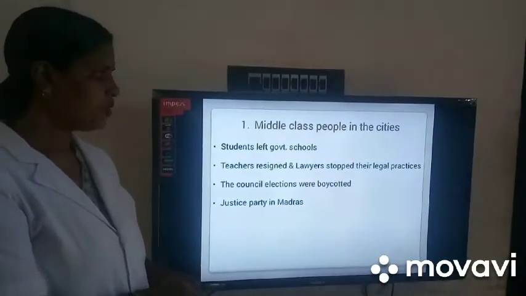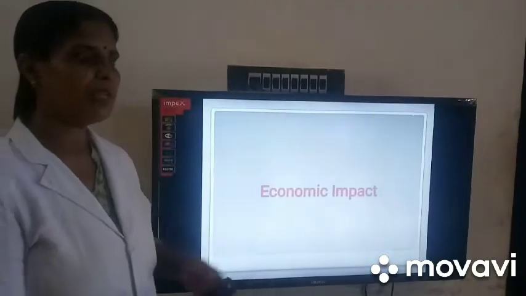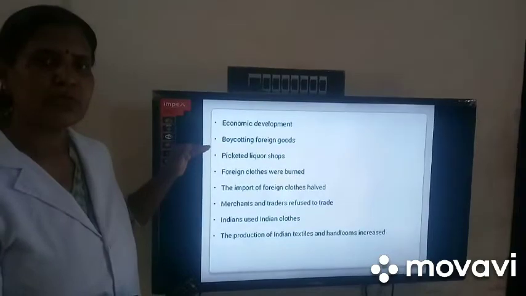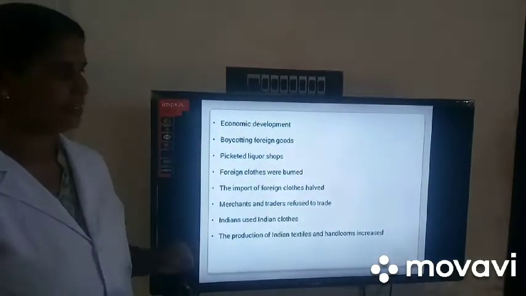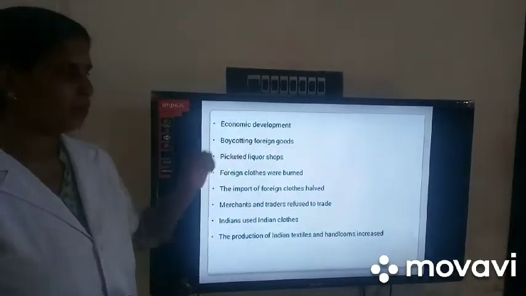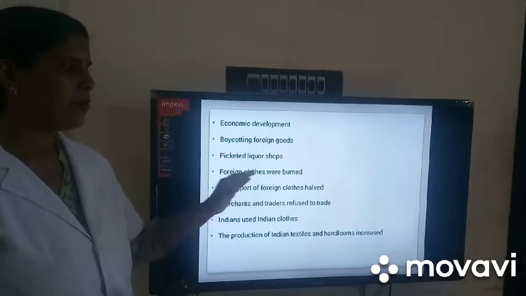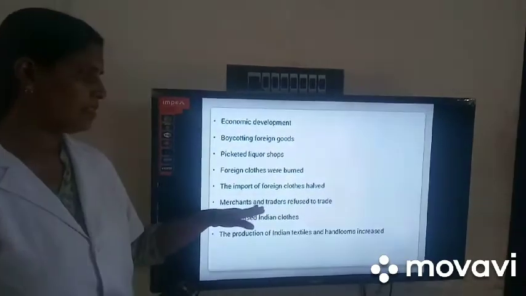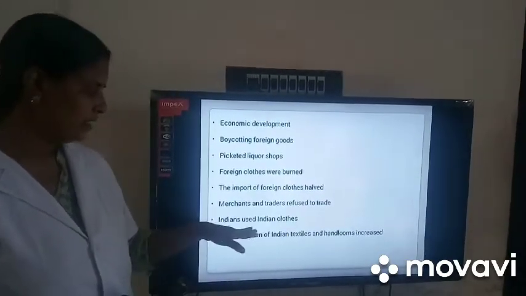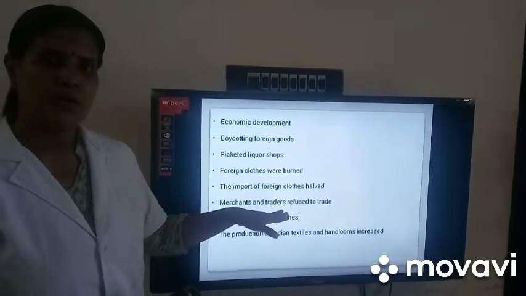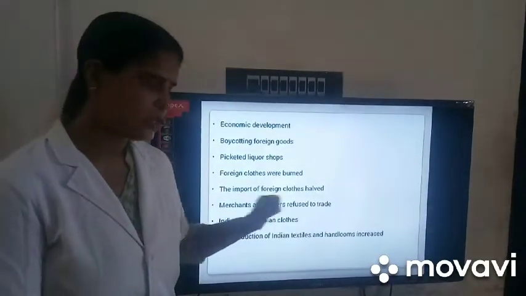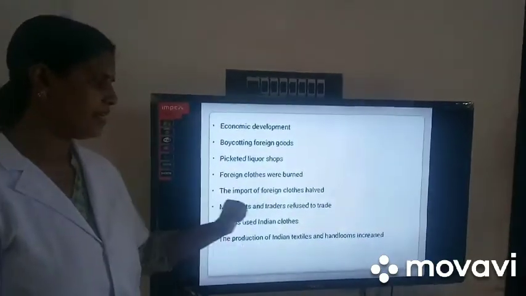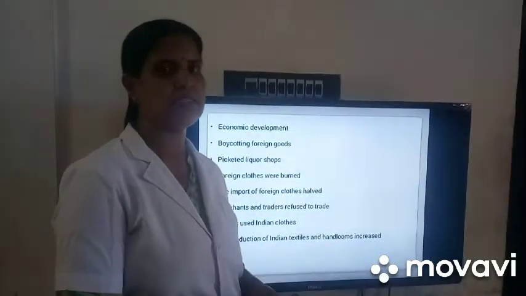Then, next, we can discuss the economic impact of the non-cooperation movement. The movement caused some economic development in India. They boycotted foreign goods, picketed liquor shops, foreign clothes were burnt and the import of foreign cloth halved. The merchants and traders refused to trade. The Indians used to use Indian clothes only. Because of this, the production of Indian textiles and handlooms increased.